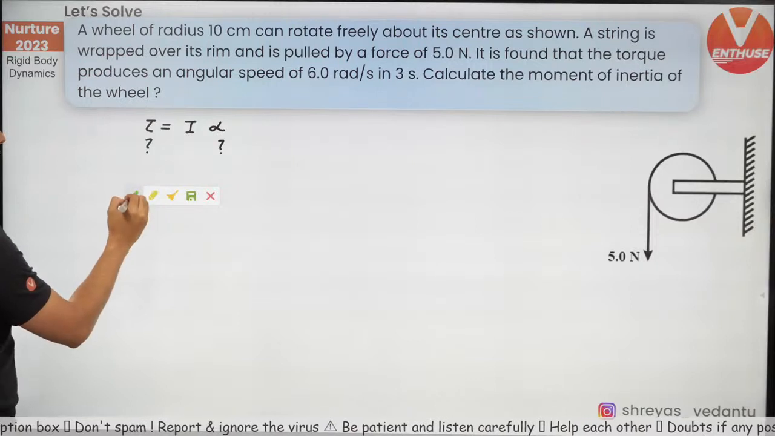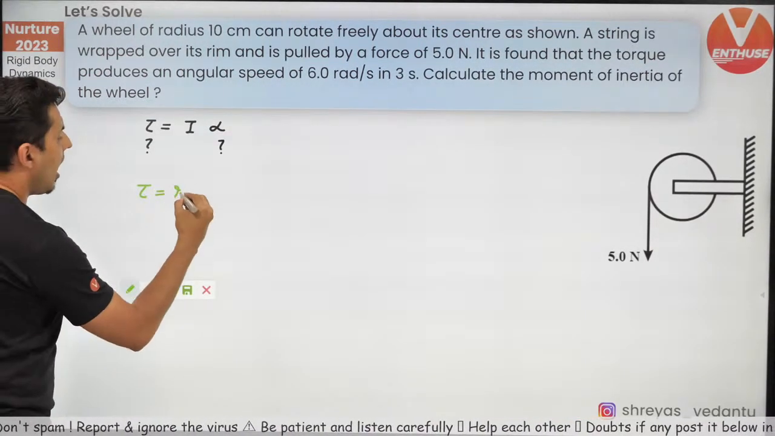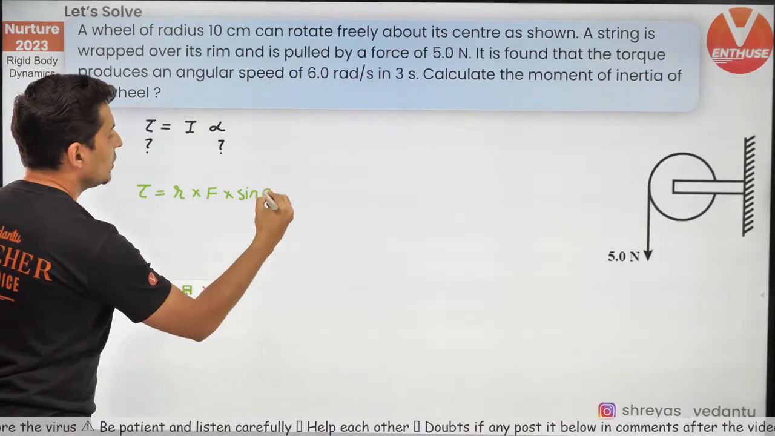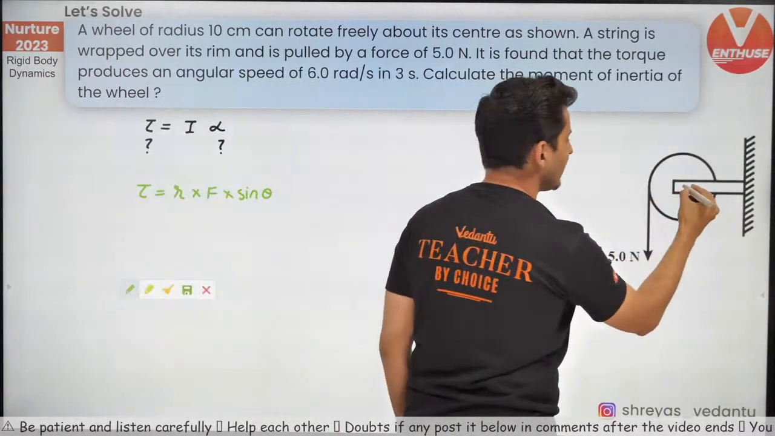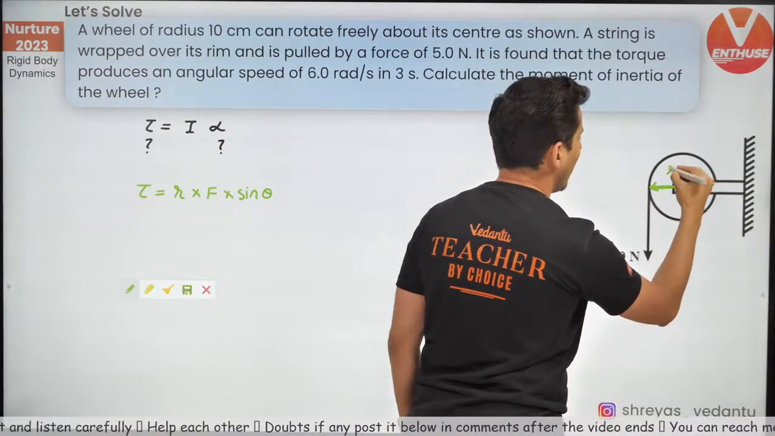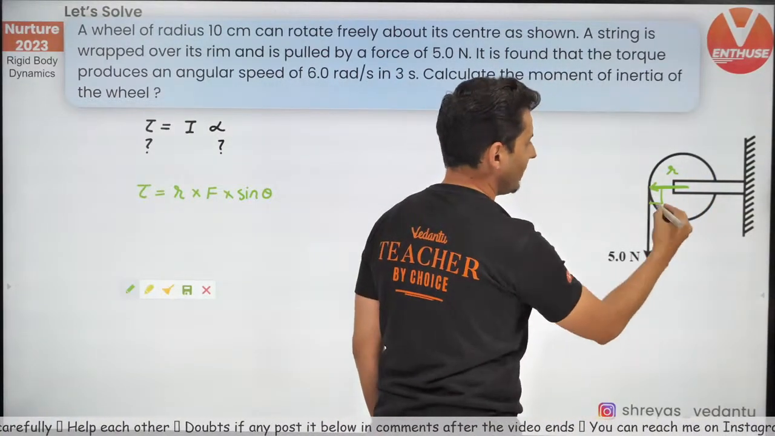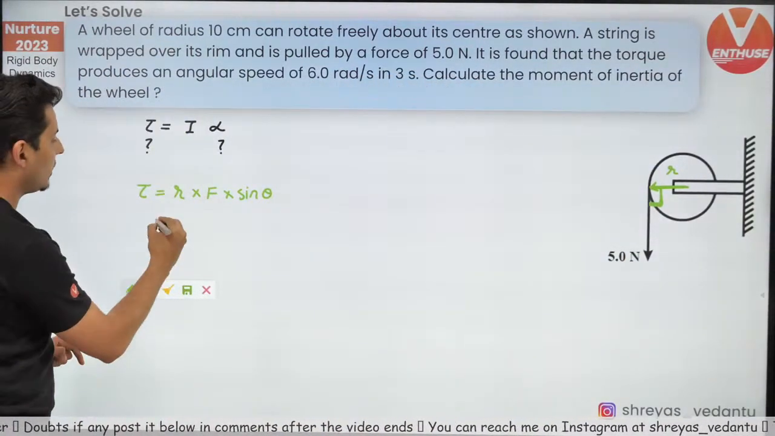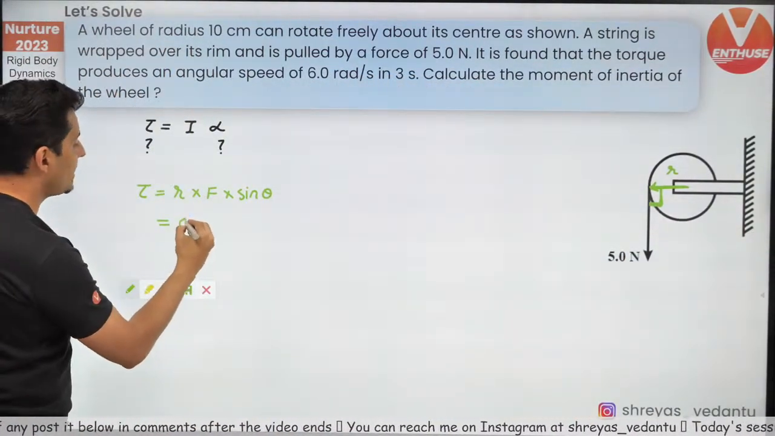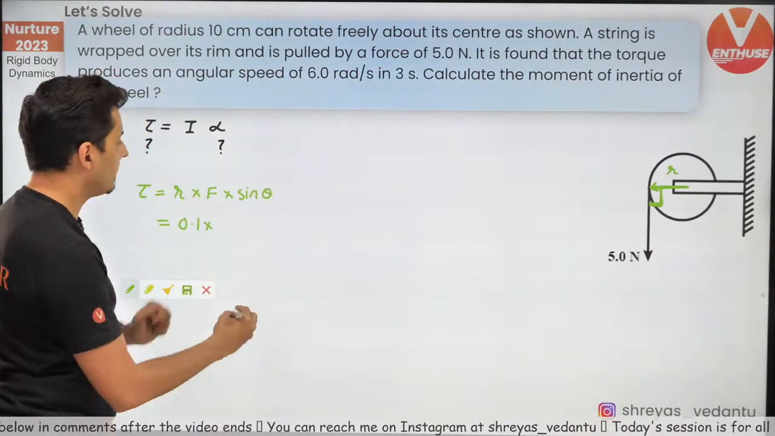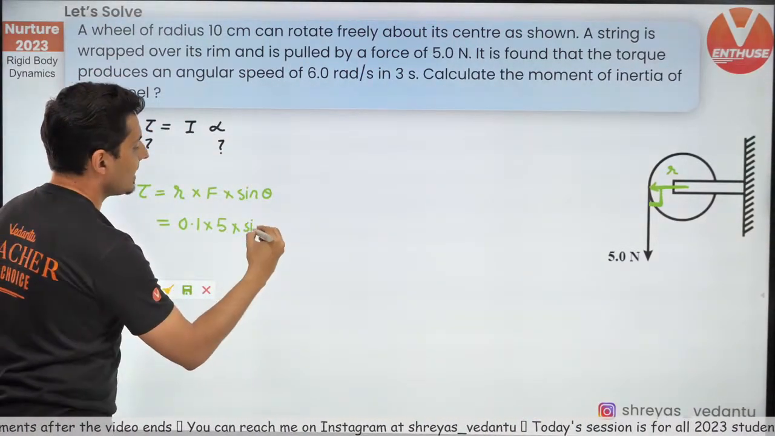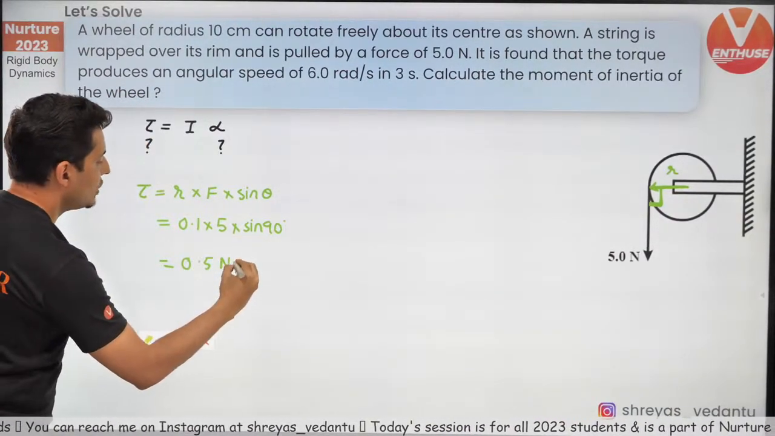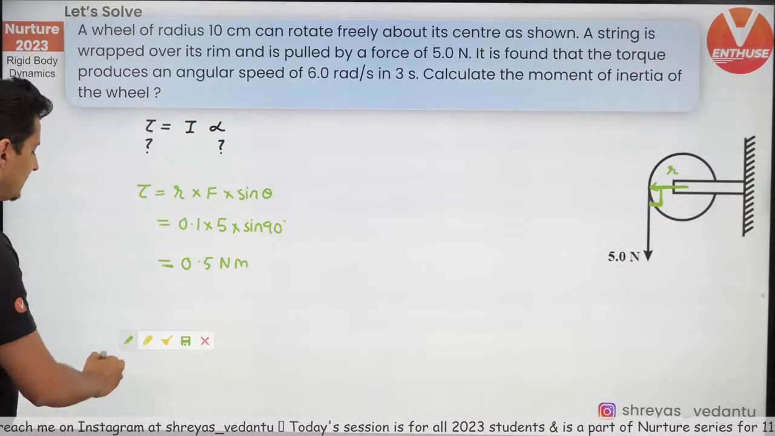I think I know how to find torque. Torque is R into F into sine theta. Now if you look at the diagram, it is very obvious that this is R, this is F, and the angle between them is 90 degrees. So I can find the torque. R is 0.1 meter, force is 5 Newton, and sine of 90 is 1. So this will be 0.5 Newton meter. That is the torque.